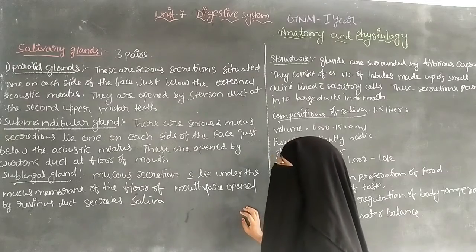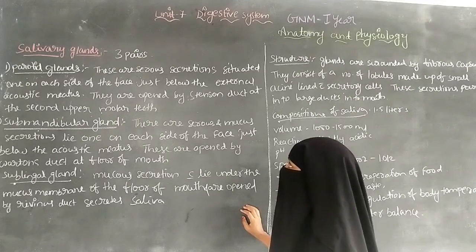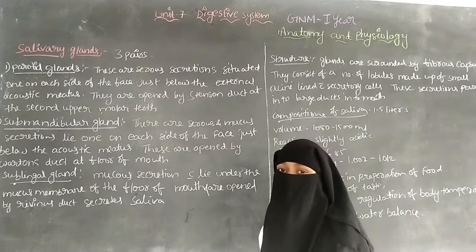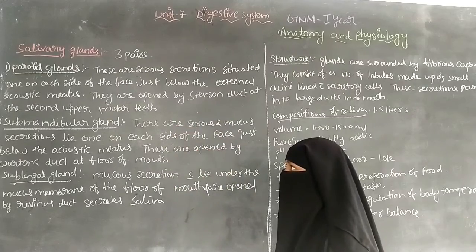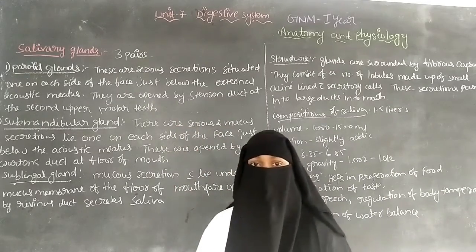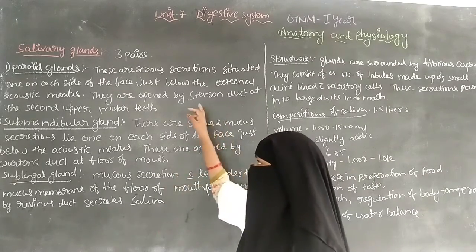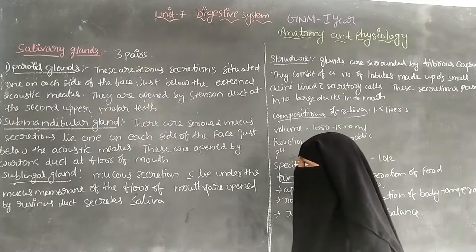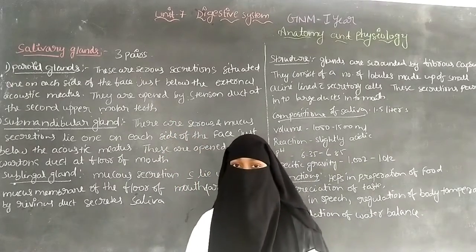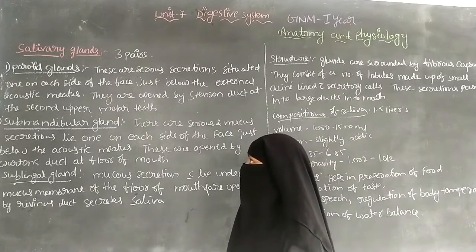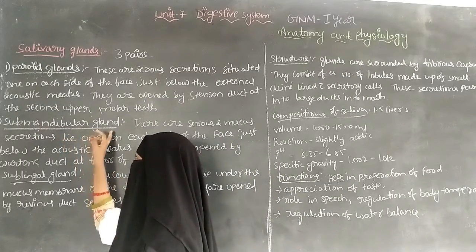The parotid glands are serous secretions situated on each side of the face, just below the external acoustic meatus, which runs from the middle ear to the external ear, and they are opened by Stenson's duct, situated at the region of the second upper molar teeth. And the next one is the submandibular gland.